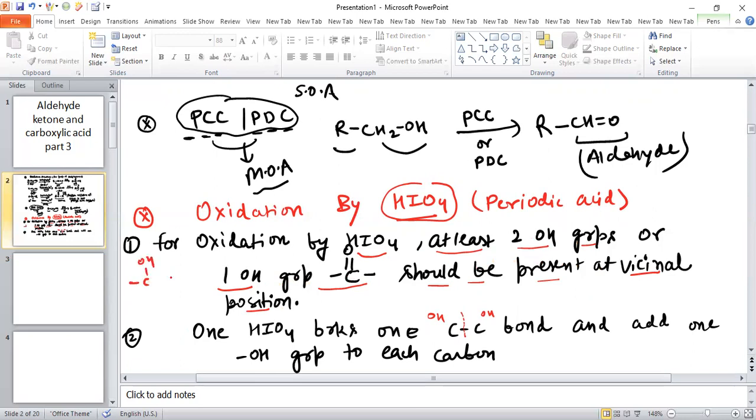This is COH and COH, so these two OH groups are at vicinal position, or you can say COH and C double bond O. These two groups must be at vicinal position for the oxidation. So in this way we will do the oxidation by HIO4.